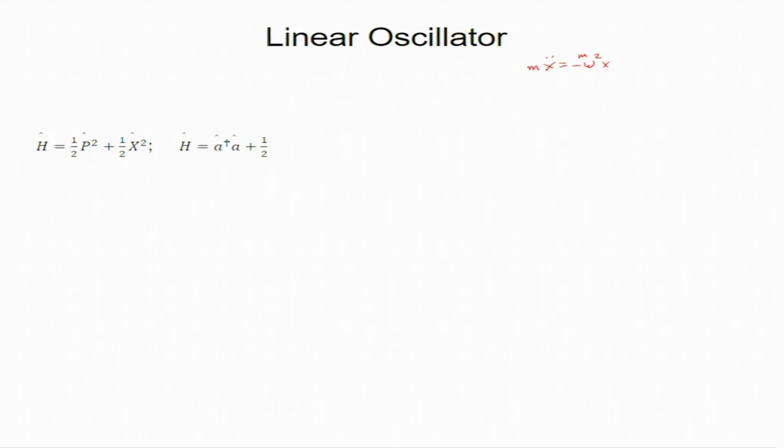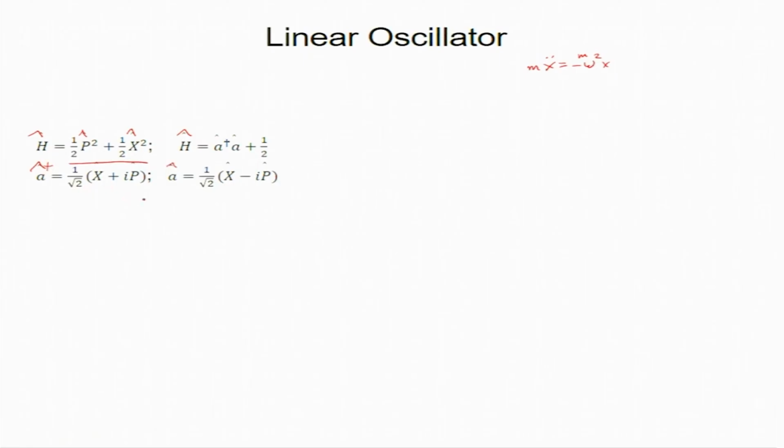The Hamiltonian for the quantum oscillator is p squared over 2 plus half x squared, and both p and x are operators. Operators I am going to write with a hat; this did not come out well in the PPT. Now, by a change of variable, I am sure you know this, the annihilation operator A is x plus i p over square root 2, and A dagger, the creation operator, is its conjugate.